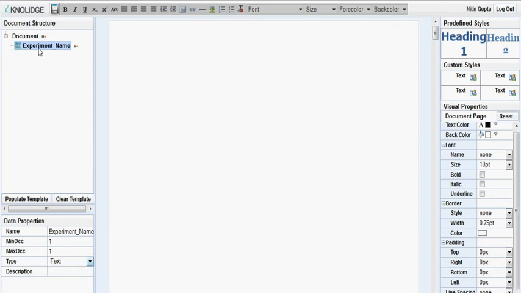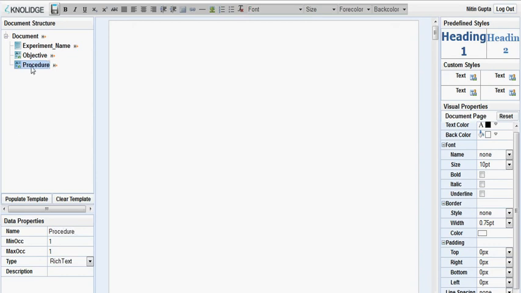As a next step I want to have an objective defined for the experiment, so I name it objective, and I want it to be rich text, so that the document creator feels free to add any kind of rich element into it. Then I want to add the procedure of the experiment.